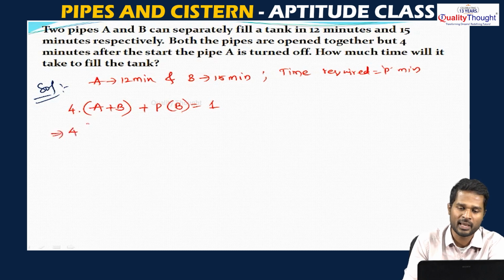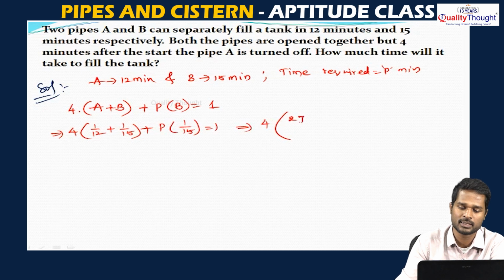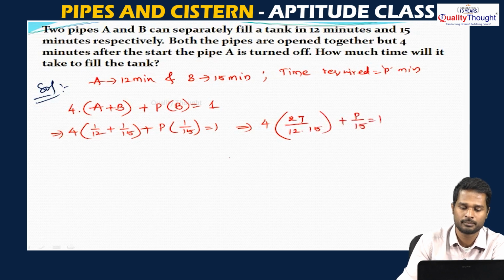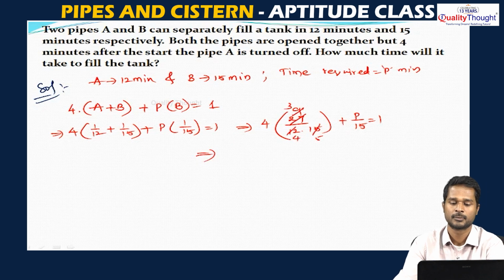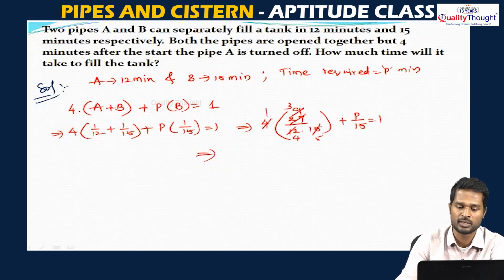So, 4 into (A's 1 minute part is 1 by 12 plus B's 1 minute part is 1 by 15) plus P into 1 by 15 is equal to 1. So, this is 4 into 27 by 12 into 15 plus P by 15 equals 1. Cancelling, 3 9s are 27, 3 4s are 12, 3 5s are 15. Now, 4 1s are 4.